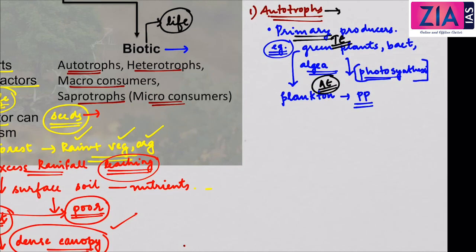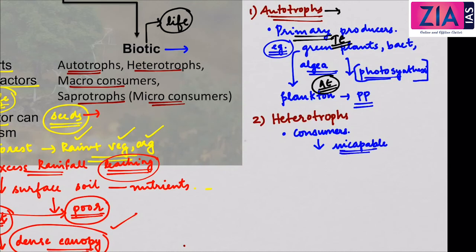Now the second category is the heterotrophs, and they are also called the consumers. The characteristic of the consumers is that they are incapable of producing food on their own.